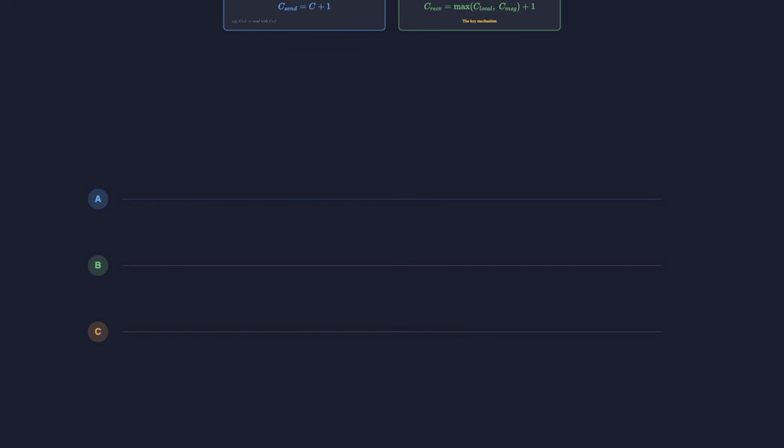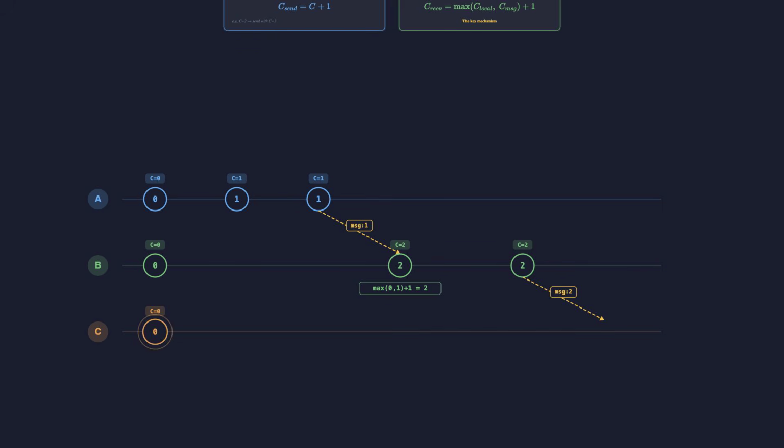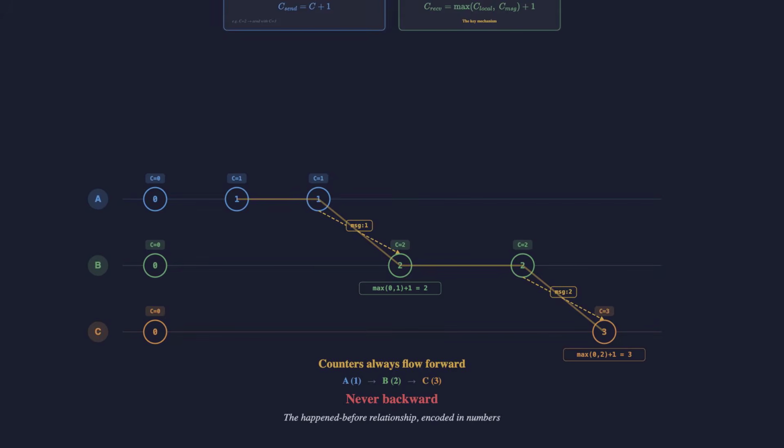Let's trace through an example. Node A starts at 0, does a local event going to 1, then sends a message to B carrying 1. B's counter is at 0. It takes max of 0 and 1, which is 1, adds 1, getting 2. Now B sends a message to C carrying 2. C is at 0. Max of 0 and 2 is 2, plus 1 equals 3. Notice how the counters flow forward. Information about A's events propagates through B to C. The counter always moves forward, never backward. That's the happened-before relationship encoded in numbers.